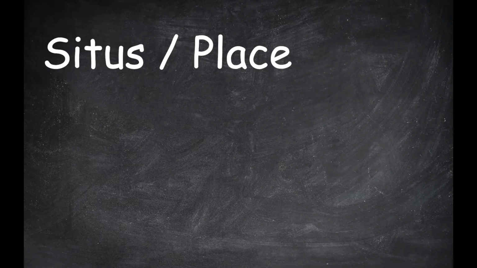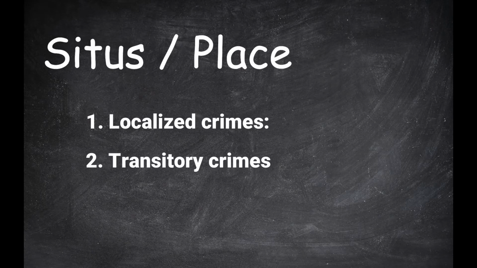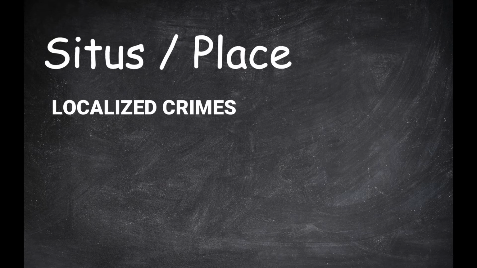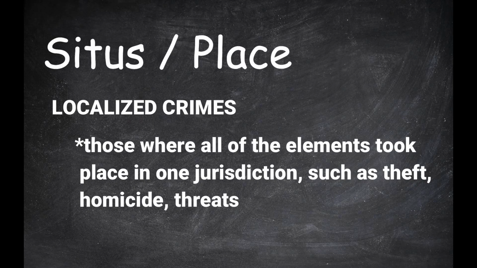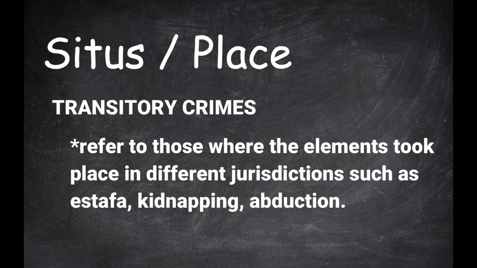According to the situs or place of commission: 1. Localized crimes, 2. Transitory crimes. Localized crimes: those where all the elements took place in one jurisdiction, such as theft, homicide, or threats. Transitory crimes, also known as moving crimes, refer to those where the elements took place in different jurisdictions, such as estafa, kidnapping, or abduction. Note that crimes committed on board moving vehicles or ships are placed in this category.